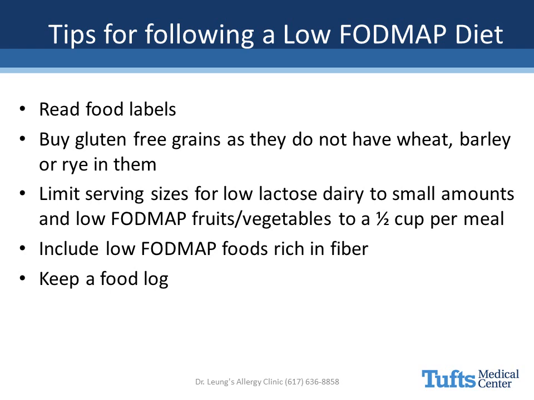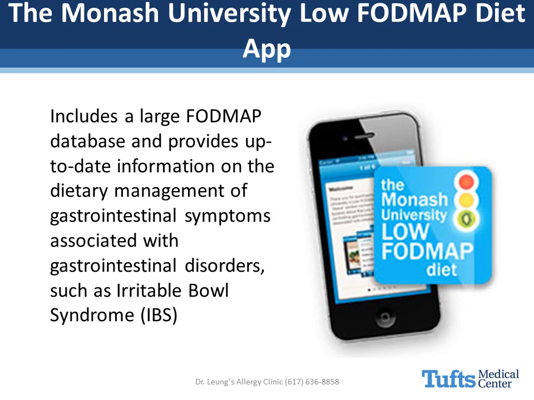4. Include fiber-rich, low FODMAP foods, such as oatmeal, as constipation is common. Drinking water can also help prevent constipation. And finally, keep a food log. Keeping a food log can help identify trigger foods. In addition to keeping a food log, using a FODMAP app such as the Monash University Low FODMAP Diet app can be extraordinarily helpful when managing this diet.